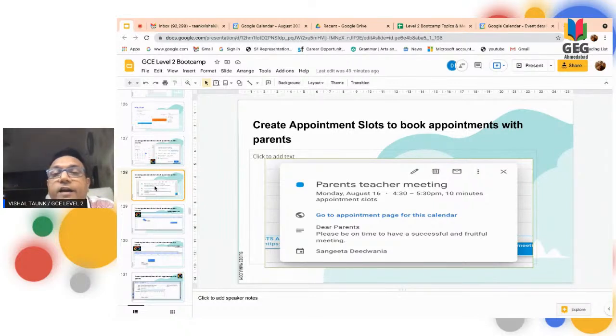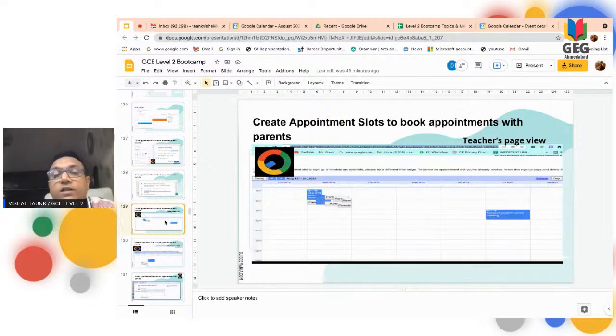If we have already created the appointment slot, this kind of screen will appear, and you can click on go to the appointment page for this calendar. If you click on this link, it will automatically take you to this kind of page. This is the teacher's page view I have taken out. The teacher will see that on the 16th August I have created this appointment slot, and the teacher can see that on the 16th I have given the slots to the parents. But how are you going to send these slots to the parents? What you have to do is, on the Omnibox you can see the link.